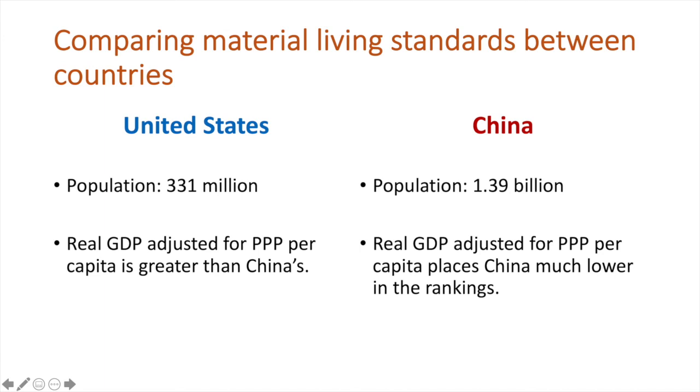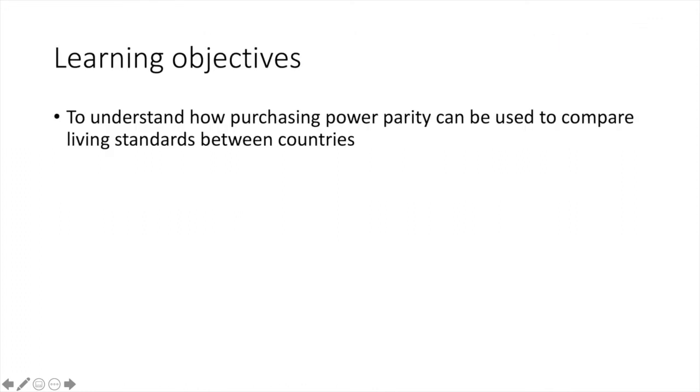In 2019, that designation actually belonged to Luxembourg, followed by Singapore second and Qatar third. The US placed 8th, and China was actually 78th. These statistics are according to World Bank data from the same year. Having learned about purchasing power parity before and now applying it to the material living standards in countries, you should have a better understanding of how economies can be compared.